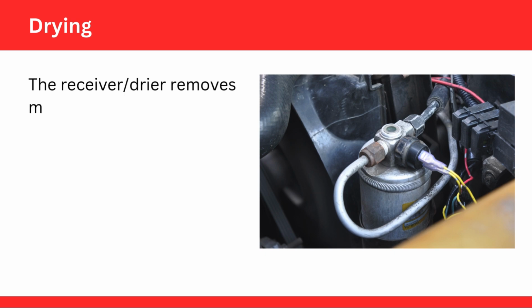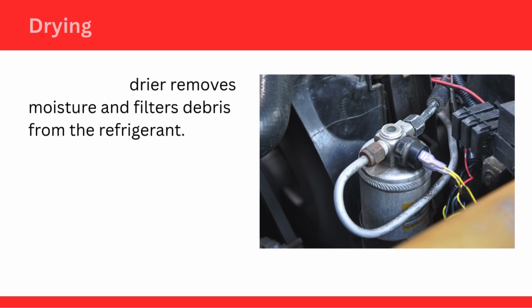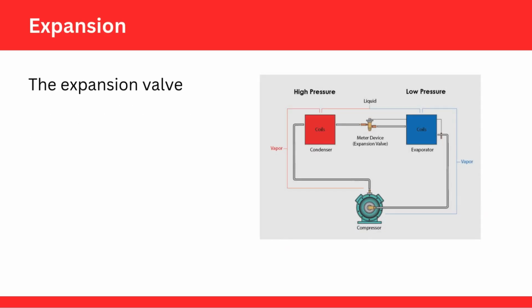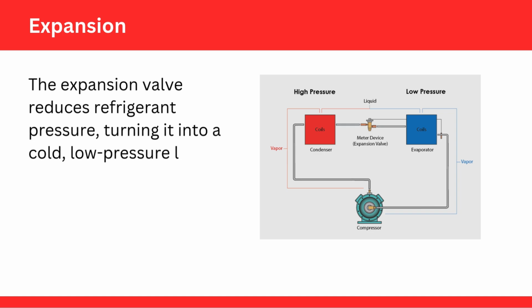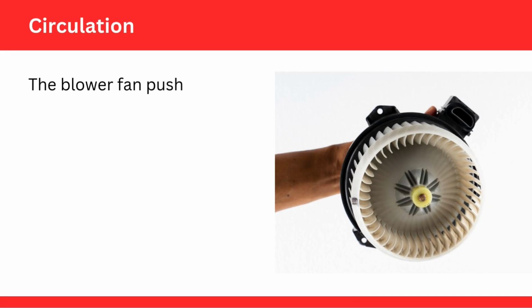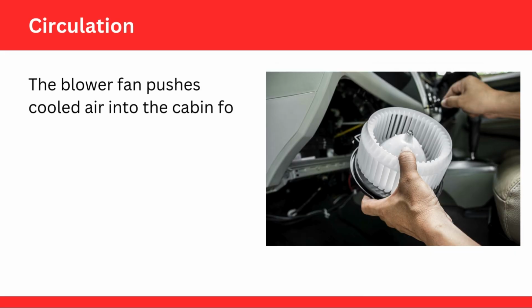Drying. The receiver/dryer removes moisture and filters debris from the refrigerant. Expansion. The expansion valve reduces refrigerant pressure, turning it into a cold, low-pressure liquid. Circulation. The blower fan pushes cooled air into the cabin for comfort.